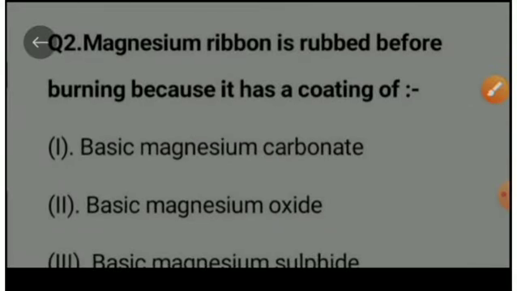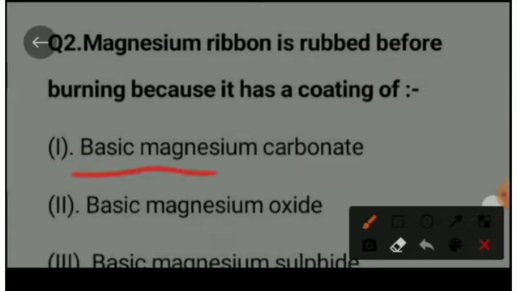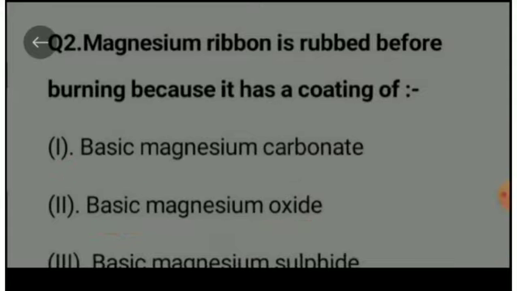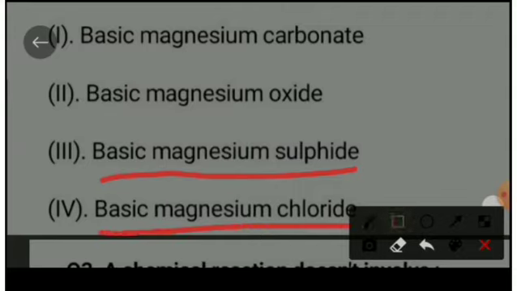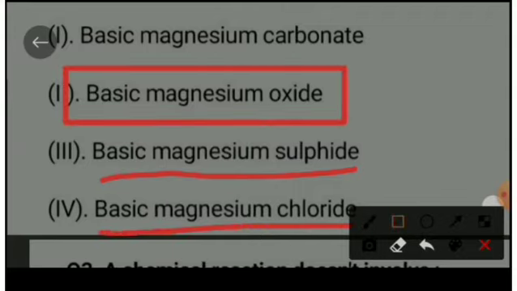Question number two: magnesium ribbon is rubbed before burning because it has a coating of option A, basic magnesium carbonate, option B, basic magnesium oxide, option C, basic magnesium sulfide, and option D, basic magnesium chloride. The right option is option B, that is basic magnesium oxide.